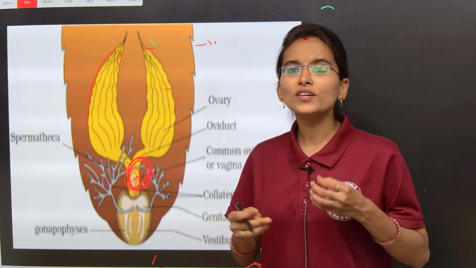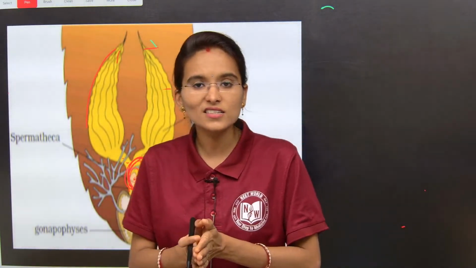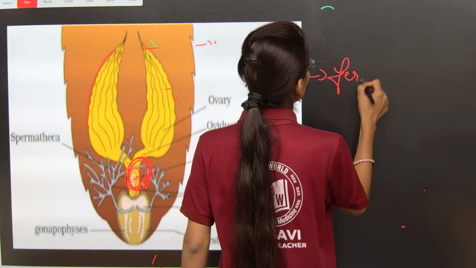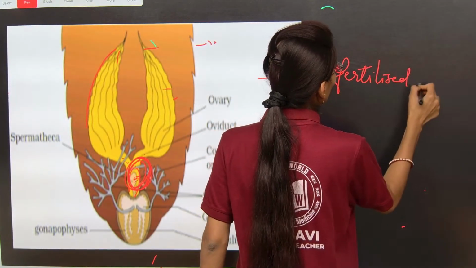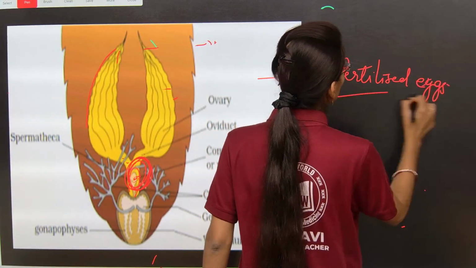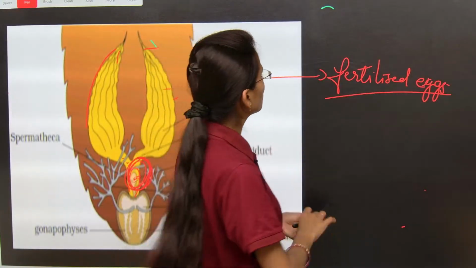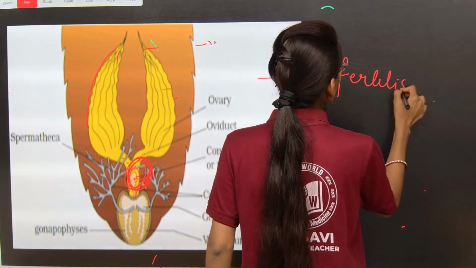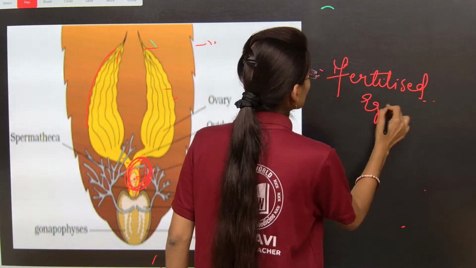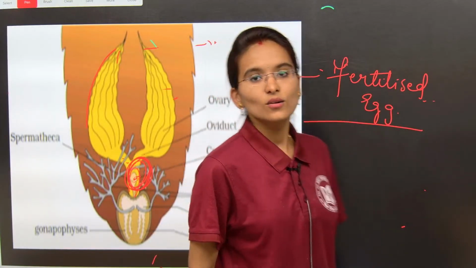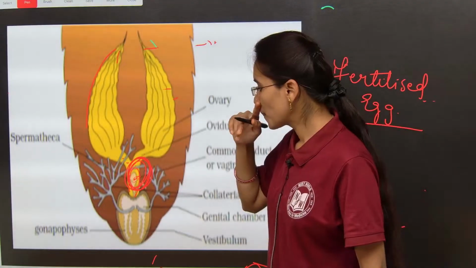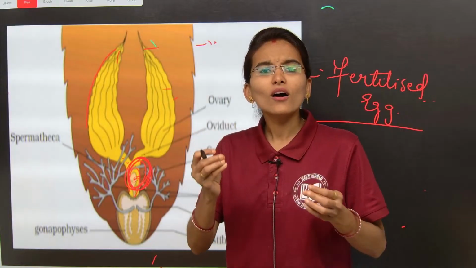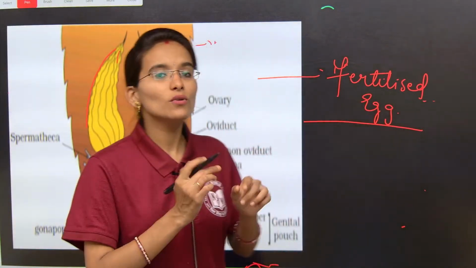After fusion and after the fertilization, what are they going to form? They are going to form the fertilized eggs. The handwriting is not so good, I think. Let me write once again, fertilized egg. Now these fertilized eggs are going to be formed, and all the fertilized eggs are stored in one special case.